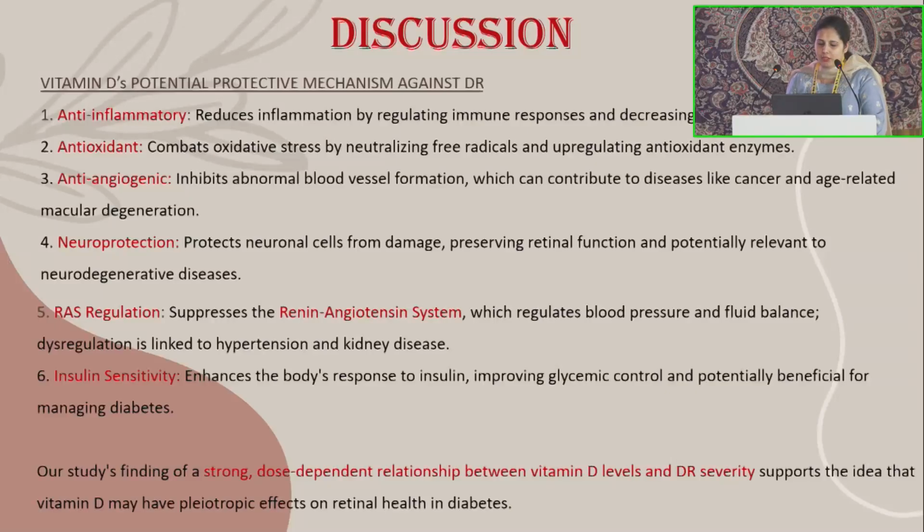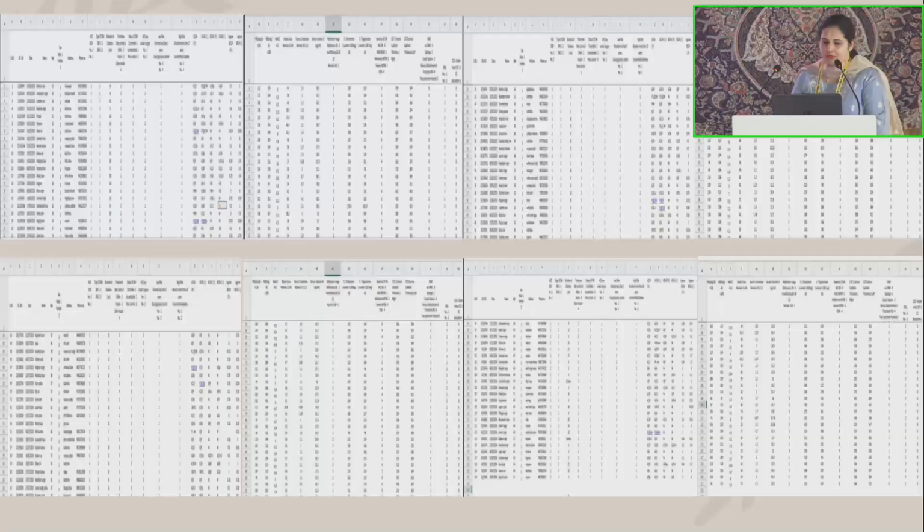So our study's finding of a strong dose-dependent relationship between vitamin D levels and diabetic retinopathy severity supports the idea that vitamin D has pleiotropic effects on retinal health. So this was my master chart. Thank you.